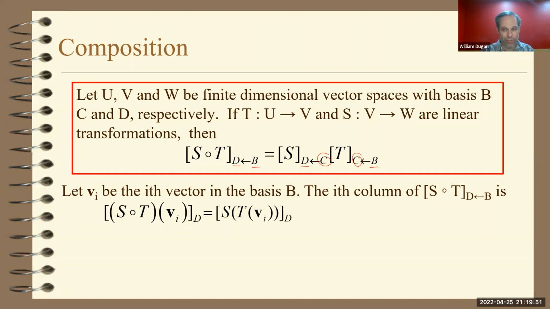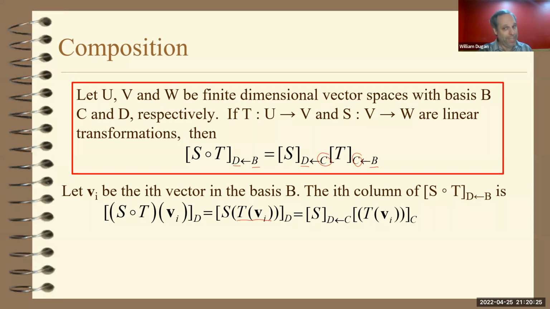But notice that we have S applied to something, don't care what it is, and I want the result relative to D. So by the theorem I gave you moments ago, to find that coordinate vector, you take the matrix of S relative to C to D, and you multiply it on the right by the coordinates of T of v_i relative to C. Now how do I find the coordinates of T of v_i relative to C?